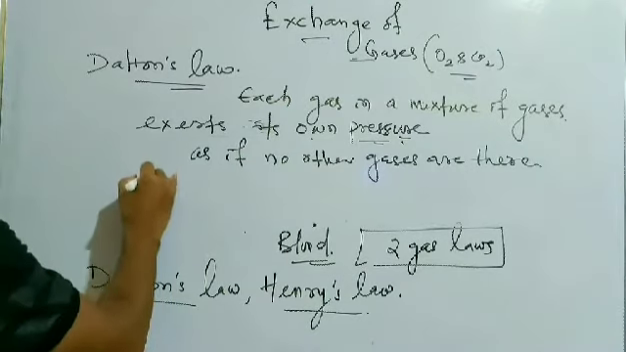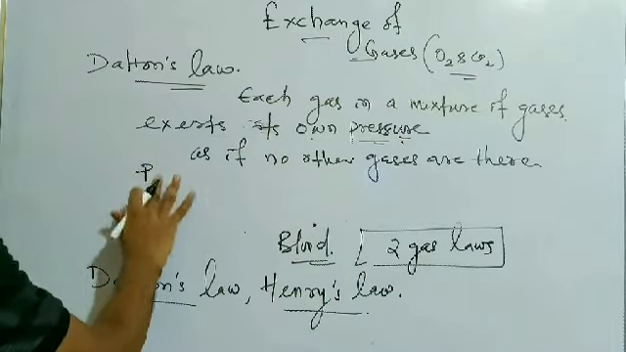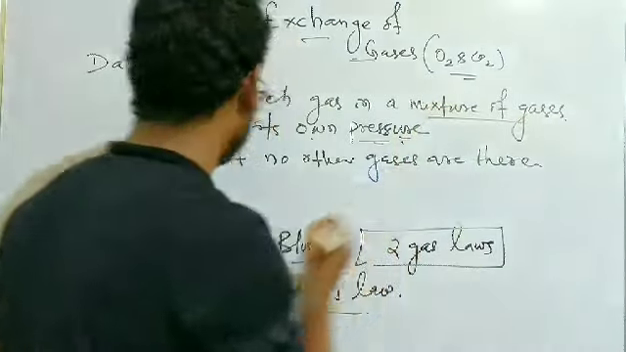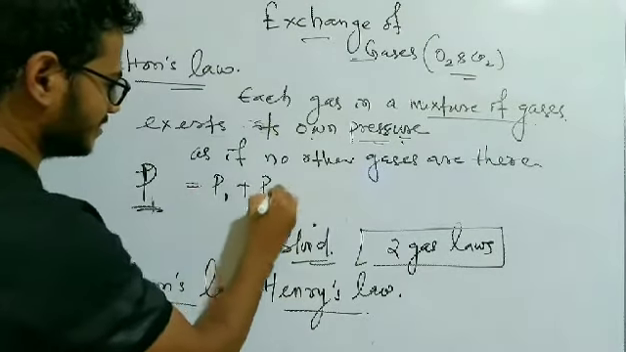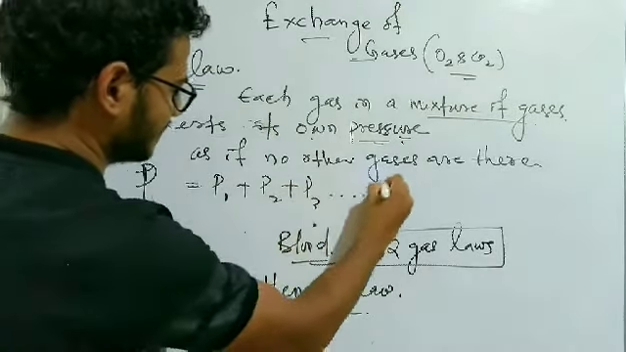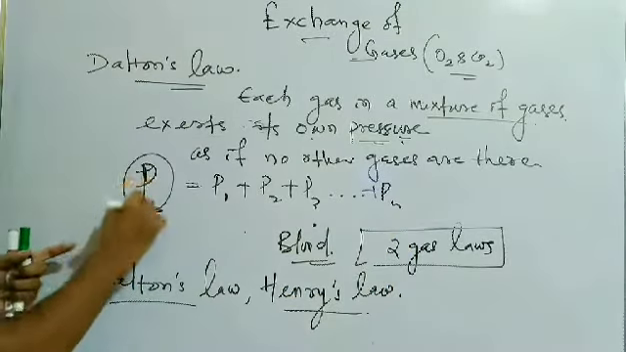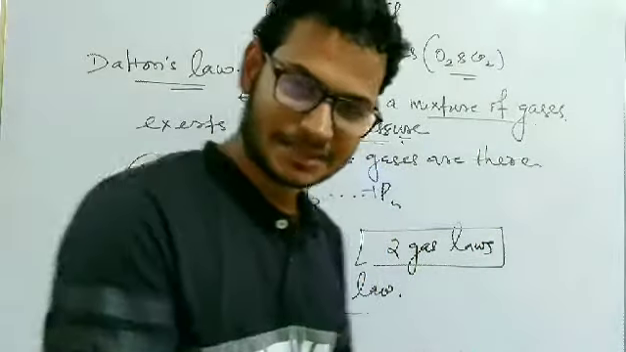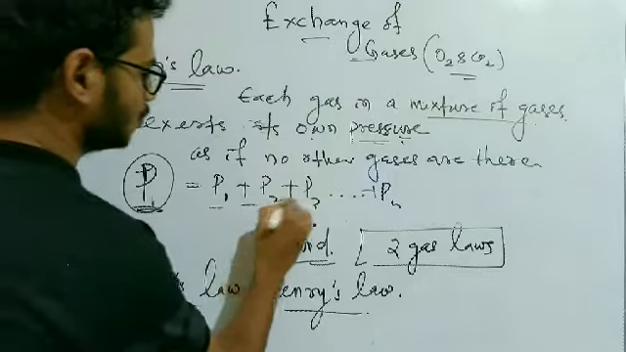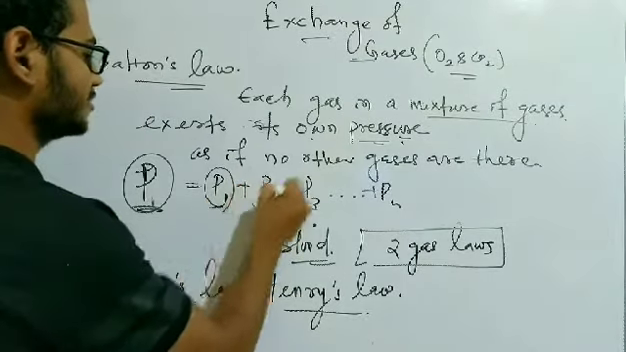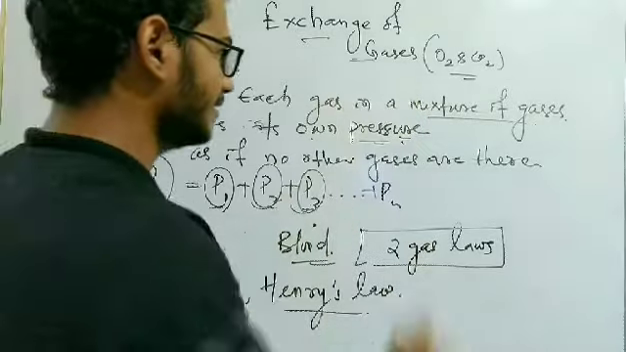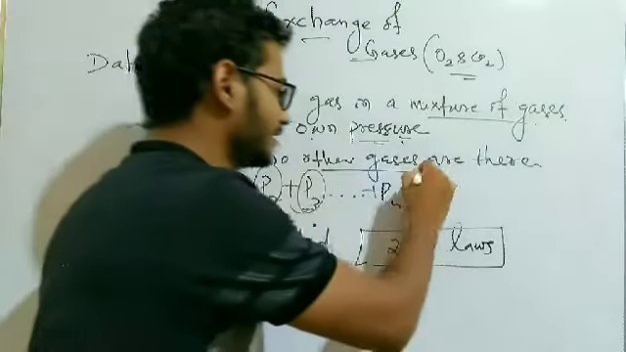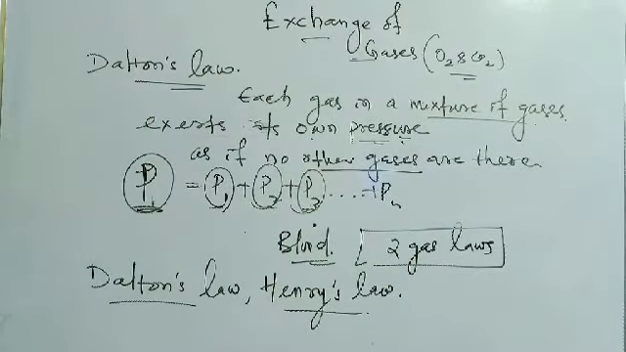So the total pressure, capital P, exerted by the mixture of gases is the combination of each and every gas present in it. This means capital P is the pressure exerted by the sum of the gases present in the mixture, and P1, P2, P3 are the pressures exerted by each single gas present in that mixture. So it is independent of the other gases present in the mixture.